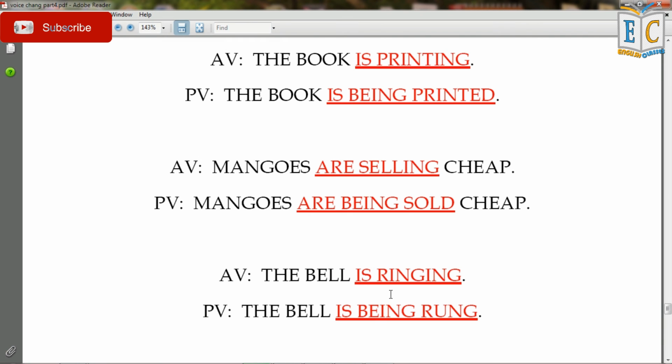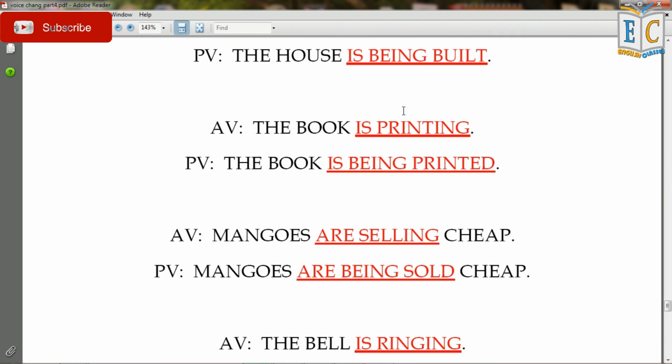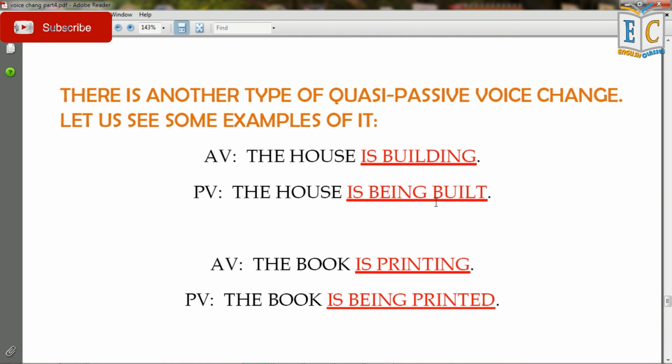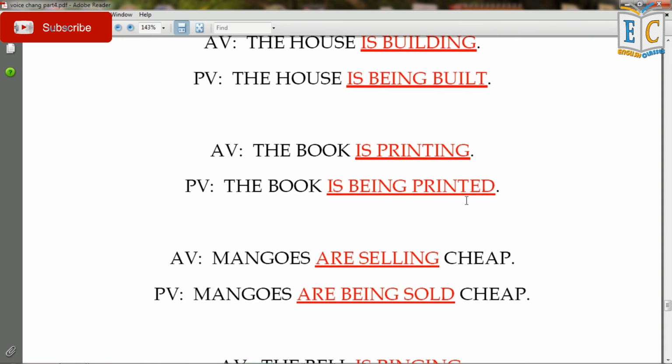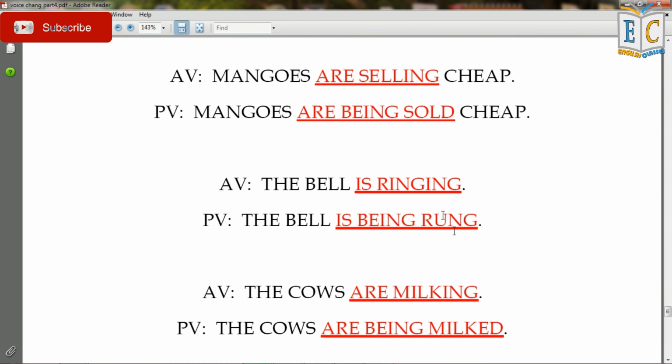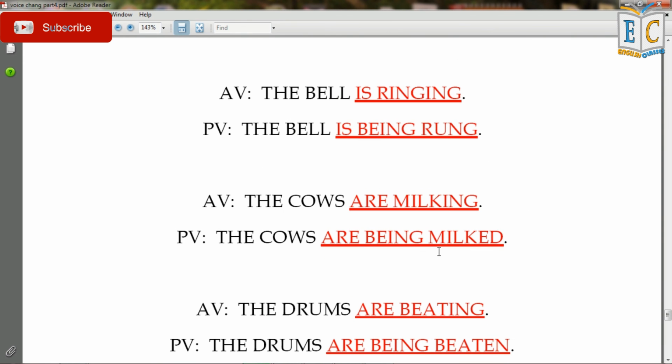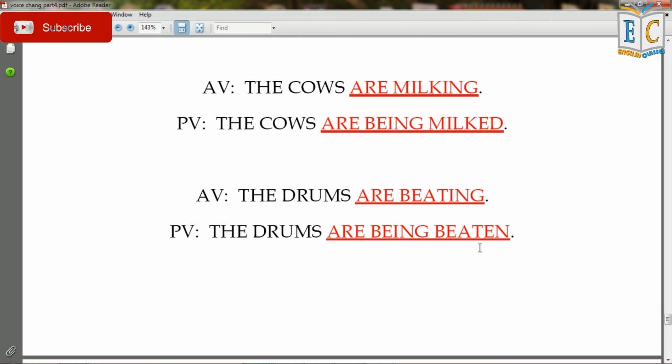So you have to change the voice as the rule of voice change of present continuous tense, which is am/is/are plus being plus V3. So built is the third form of building. Here printed is the third form of printing. Sold is the third form of selling. Rung is the third form of ringing. Milked is the third form of milk. Beaten is the third form of beating.